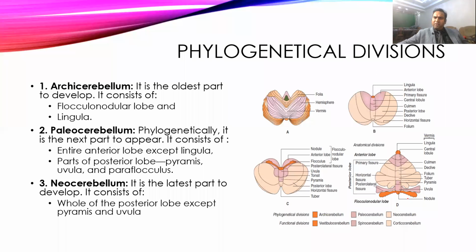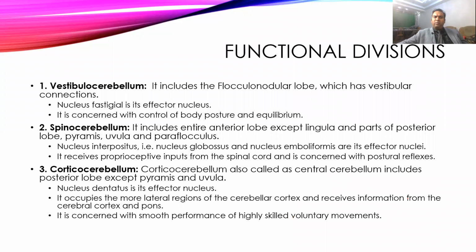They also differ functionally, so we'll see how the functional division is. Functionally it is divided into three parts. The vestibulocerebellum includes the flocculonodular lobe and has vestibular connections, and is more concerned with the position of the body and maintenance of equilibrium and posture.